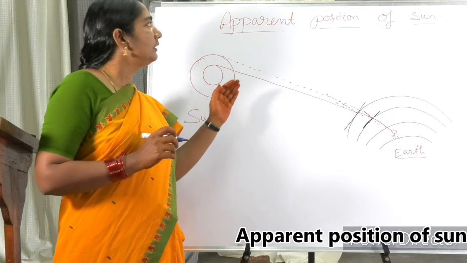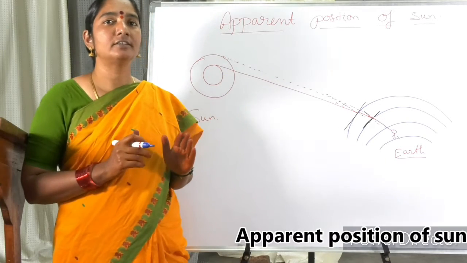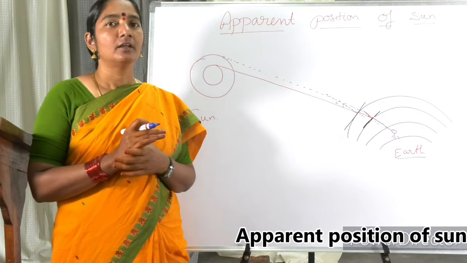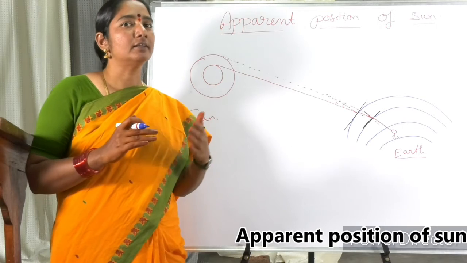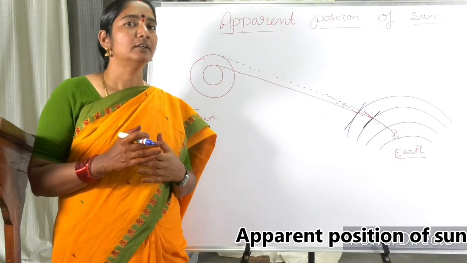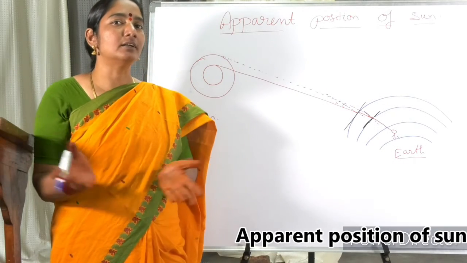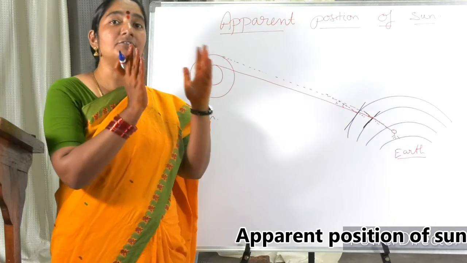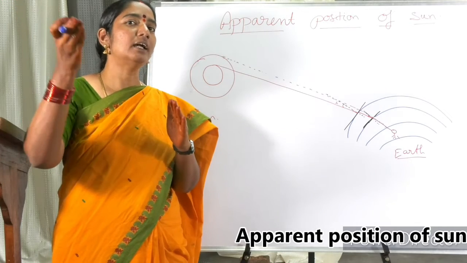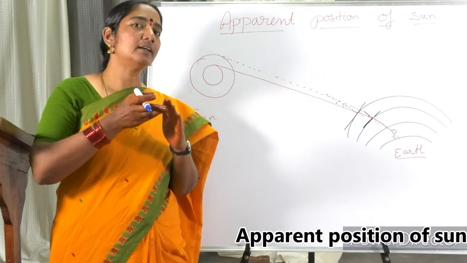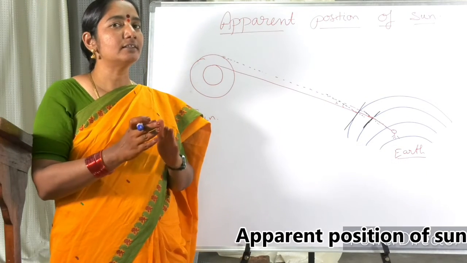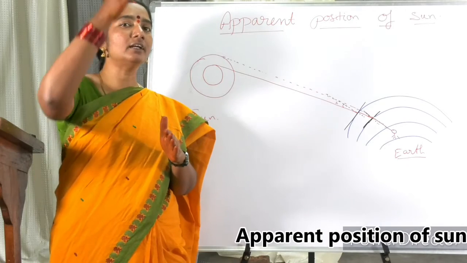So already we have been discussing the refraction of light. This is an application of refraction of light in the morning and in the evening. In the morning and in the evening, the size of the sun is bigger when compared to the afternoon, because in the morning we are getting inclined rays, and these inclined rays travel a larger distance in the Earth's atmosphere, whereas in the afternoon we are getting vertical rays.